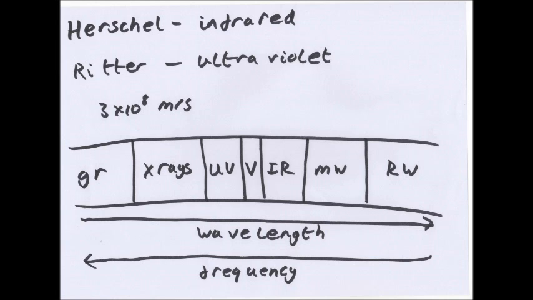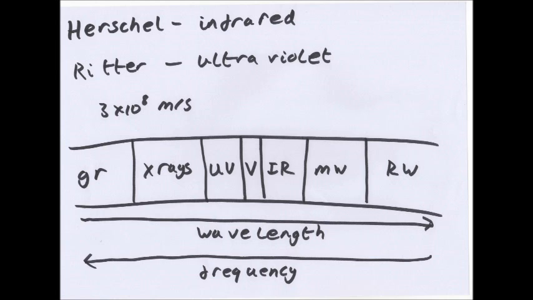Now, this is the whole electromagnetic spectrum. You have the shortest wavelength and highest frequency; they are opposites. The larger the wavelength, the lower the frequency. The shorter the wavelength, the higher the frequency. So the shortest wavelength is gamma rays, then X-rays, ultraviolet, visible light, infrared, microwaves, radio waves. Radio waves can be kilometers long in wavelength.